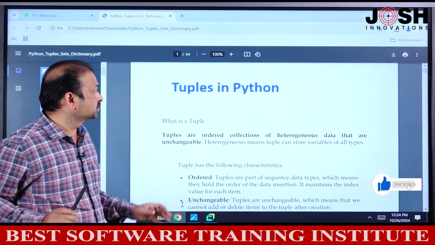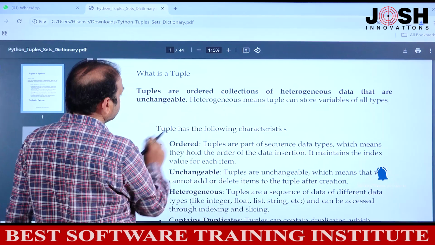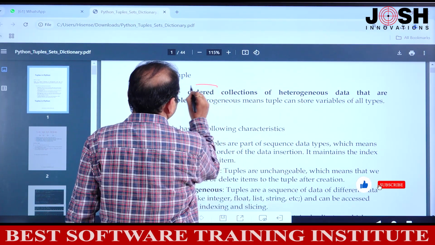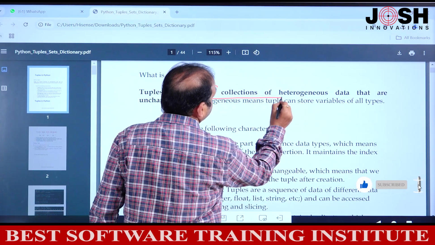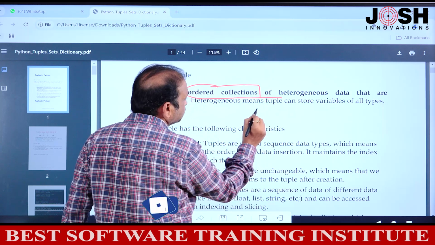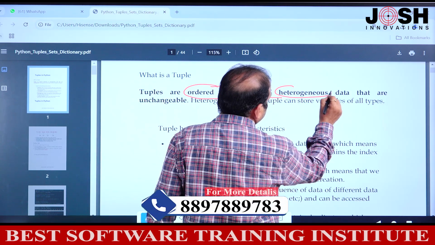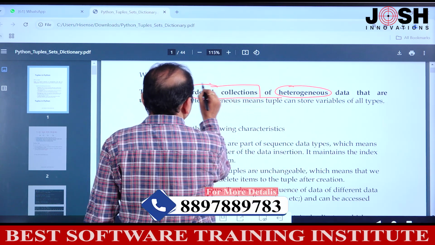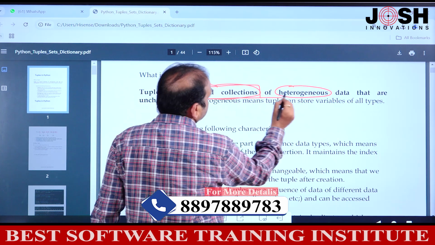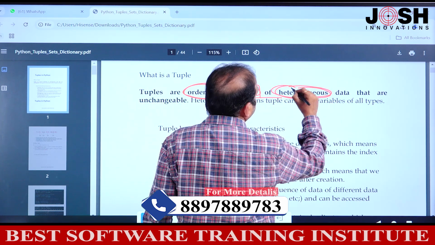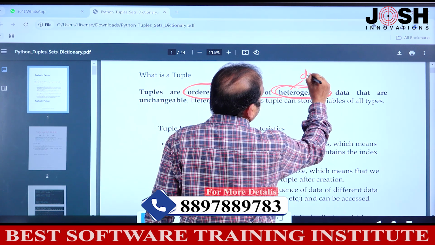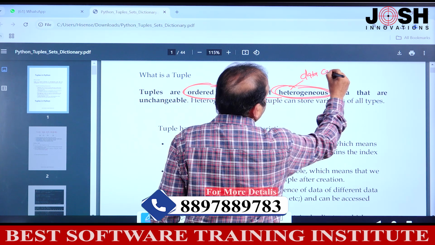What are tuples? Tuples are an ordered collection of items, and the items can be heterogeneous. The data can be any data type.